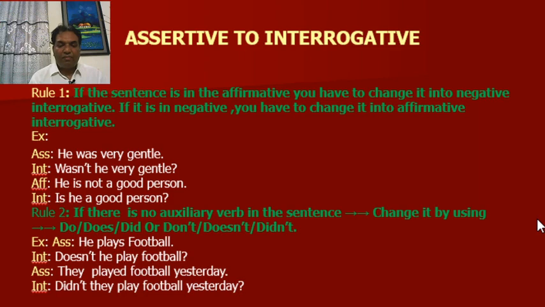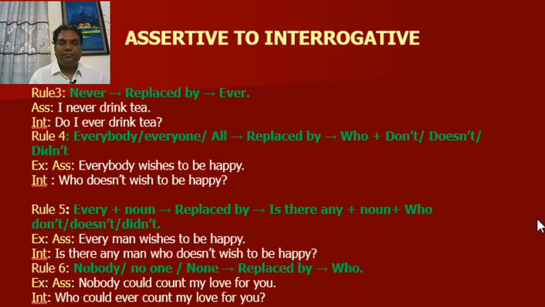Look at the first example. This is the present indefinite tense, so you have to use doesn't. The second example is the past indefinite tense, so you have to use didn't. Rule number 3: "never" is replaced by "ever". Assertive: I never drink tea. Interrogative: Do I ever drink tea?